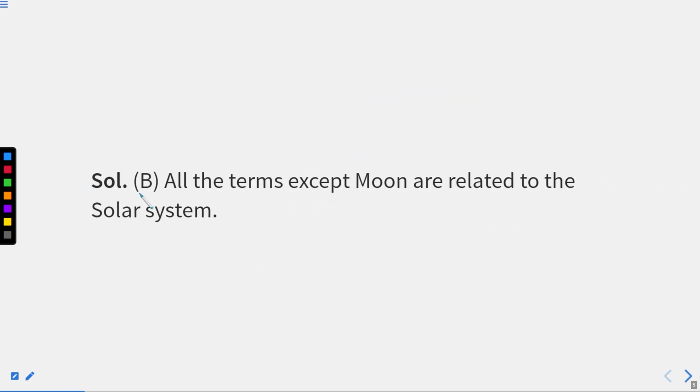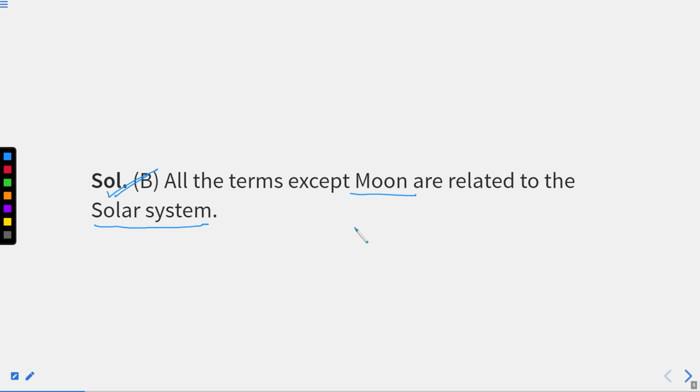Here you can see the solution part. Option B. All terms except Moon are related to solar system. Right? We have already discussed about solar system. Right? In which 8 planets revolve in concentric orbits to each other. And there is one more planet which has a different path. Right? That is Pluto. We all are aware of this. Right? So in this particular chapter, your little bit of GK is also tested.